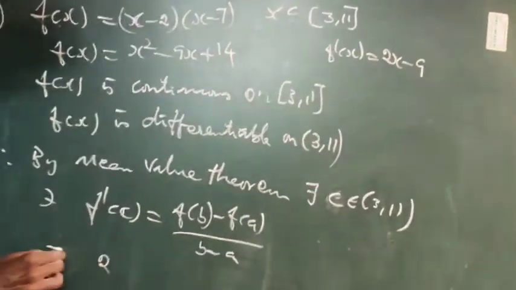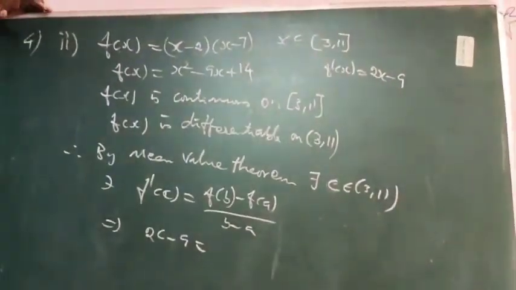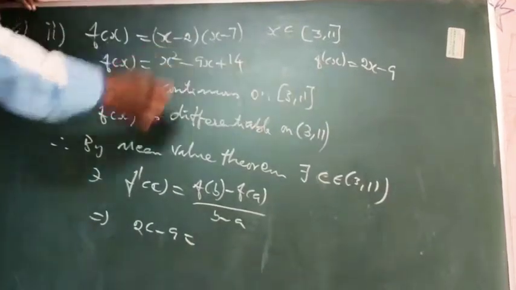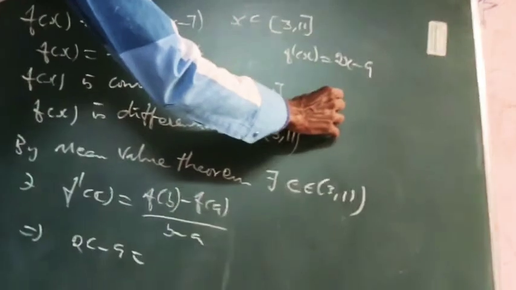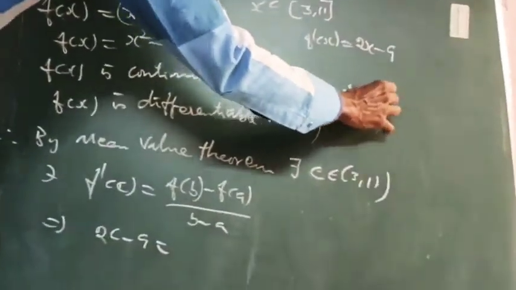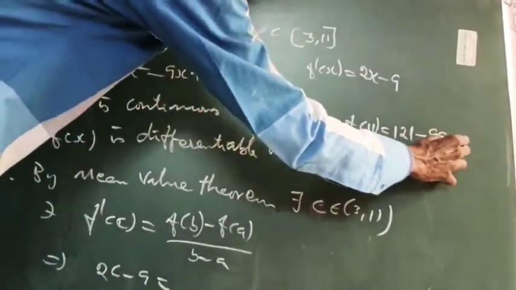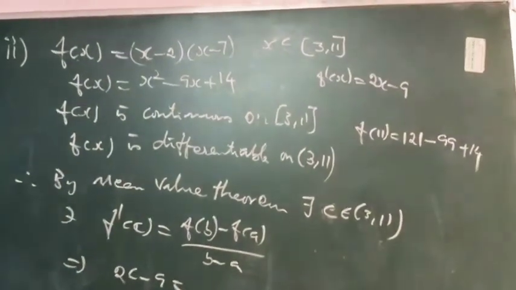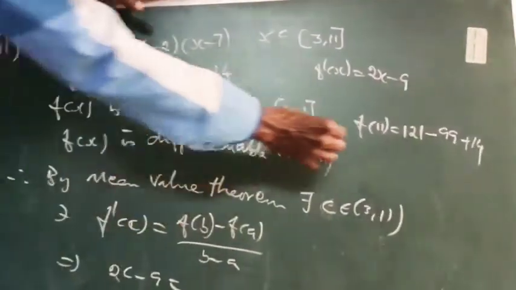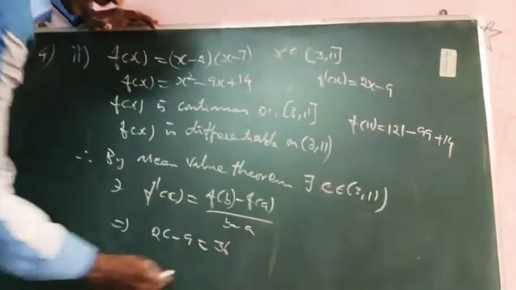So 2c minus 9 equals, put x equal to 11 first. f of 11 means 11 square, 121, minus 99 plus 14. So what are we getting? 22 plus 14, 36.